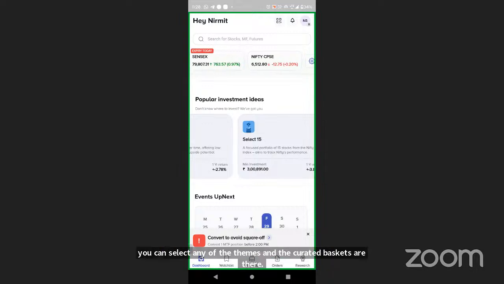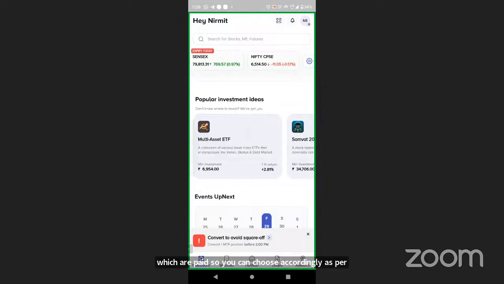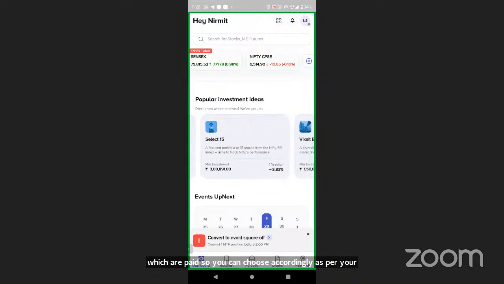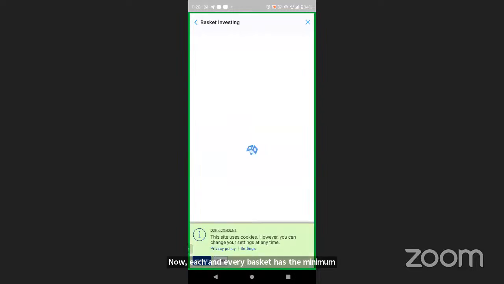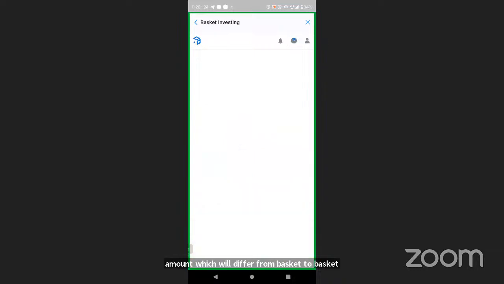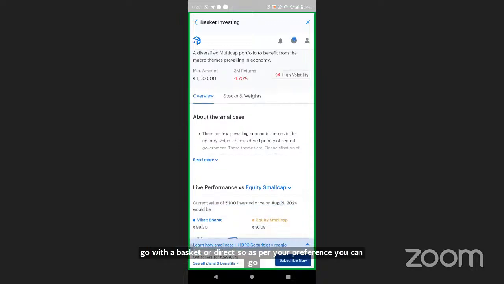Most of the baskets are free. There are no management charges. There are a few baskets which are paid. So you can choose accordingly as per your preference. Now, if I show you one of the baskets, for an example, I just wanted to go with Viksit Bharat. I clicked here. Now, each and every basket has a minimum investment amount, which will differ from basket to basket, and you have to at least invest the minimum amount. This is a way of investment, not necessary that you go with a basket or direct. So, as per your preference, you can go. Now, for an example, this is the Viksit Bharat basket, and the minimum investment amount is 1.5 lakh rupees.